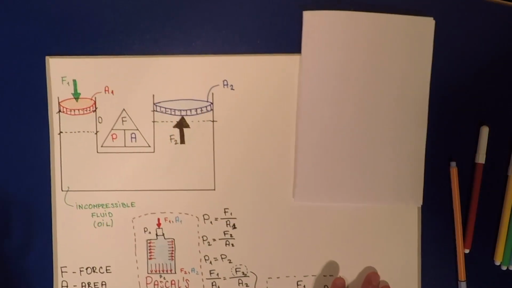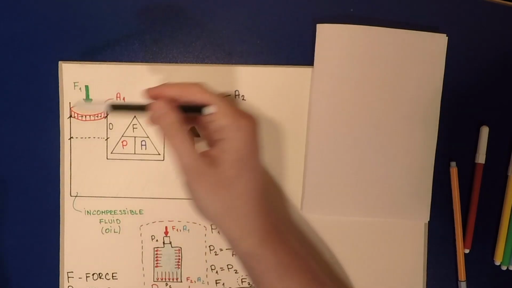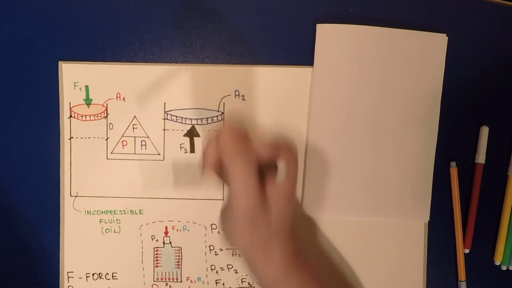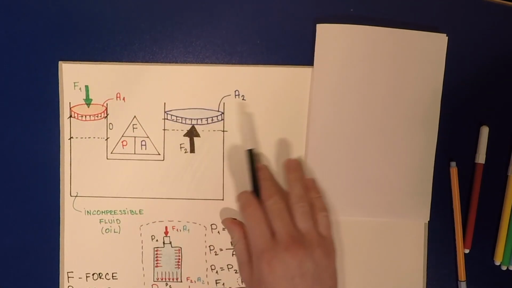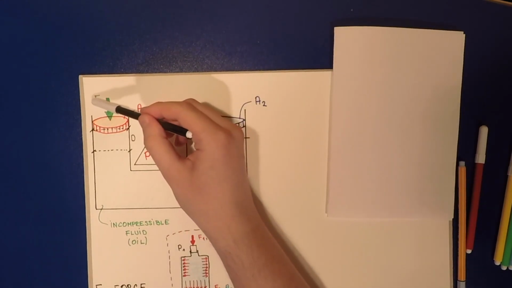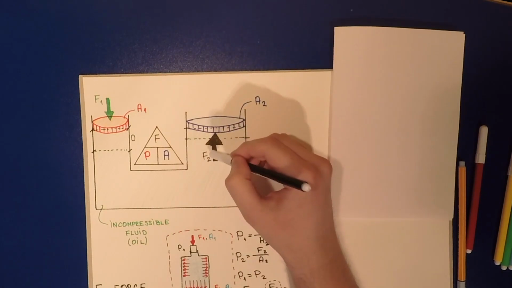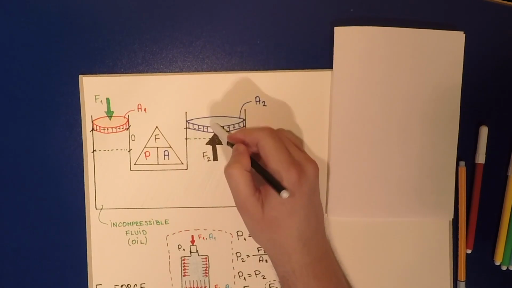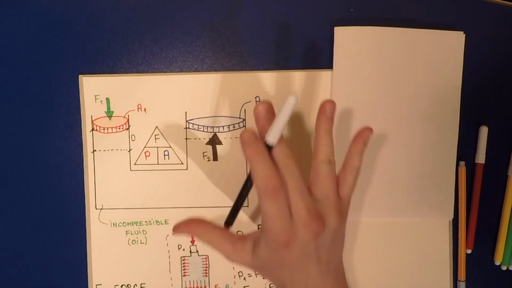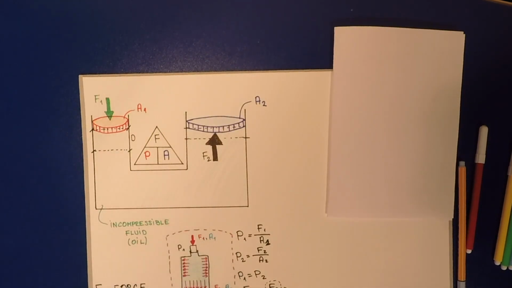So the force here is going to be much, much bigger. This is basically the same principle, only a better representation. If we have a force and a bigger area, we're going to get a bigger force. And this is kind of a mousetrap, okay?